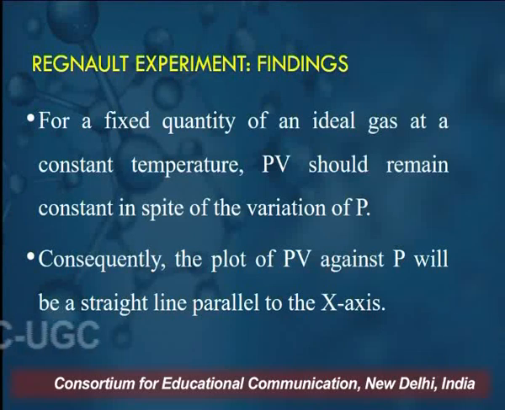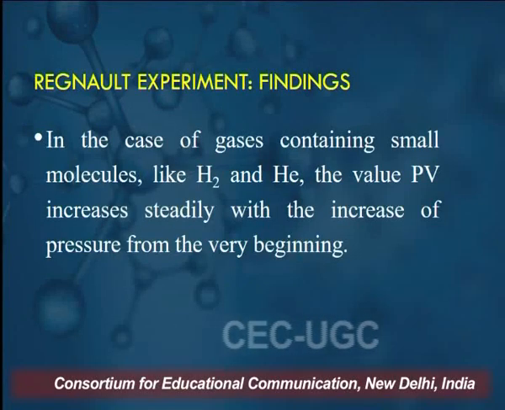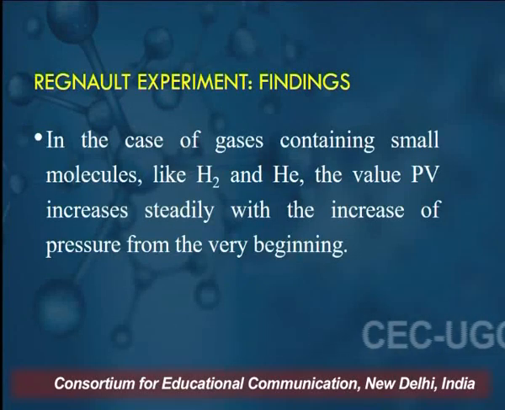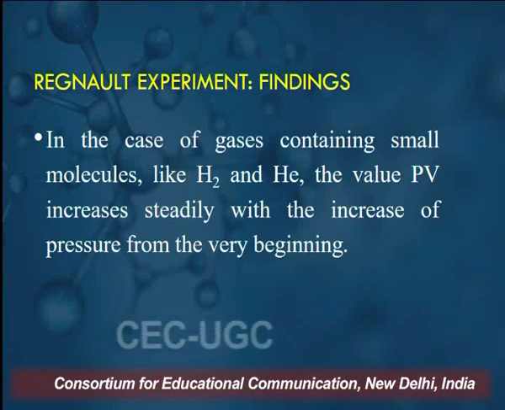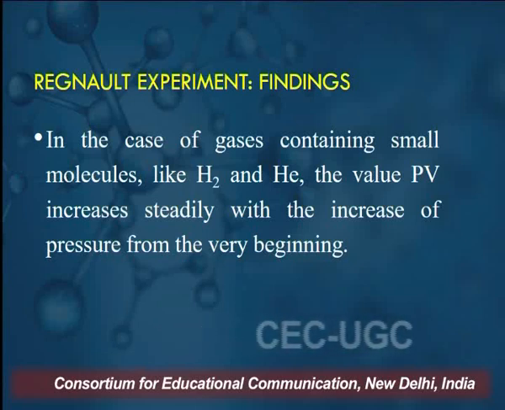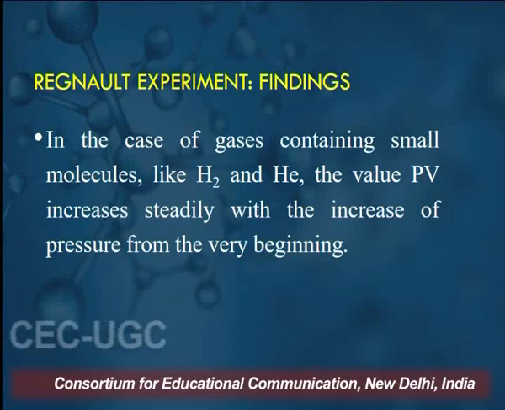That is, PV should not vary with pressure. In the case of gases containing small molecules like hydrogen and helium, the value of PV increases steadily with the increase of pressure from the very beginning.